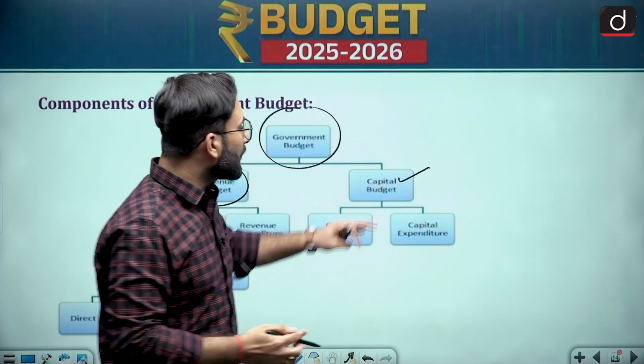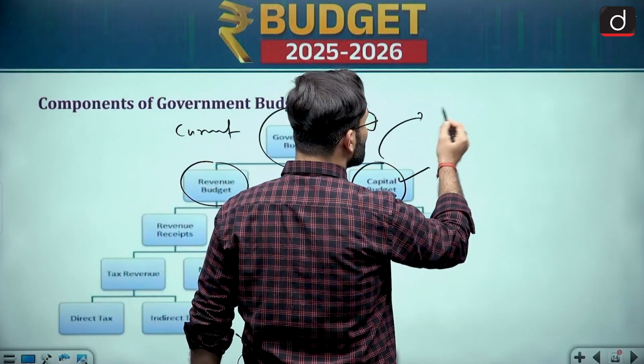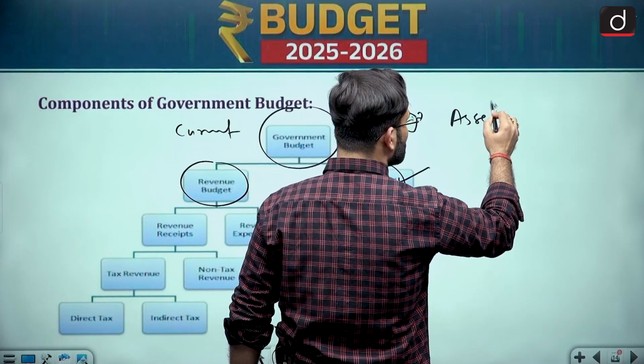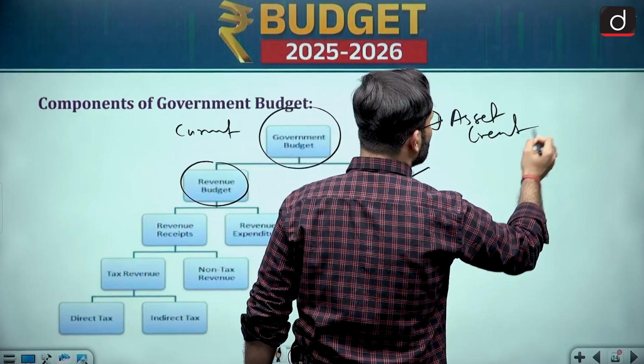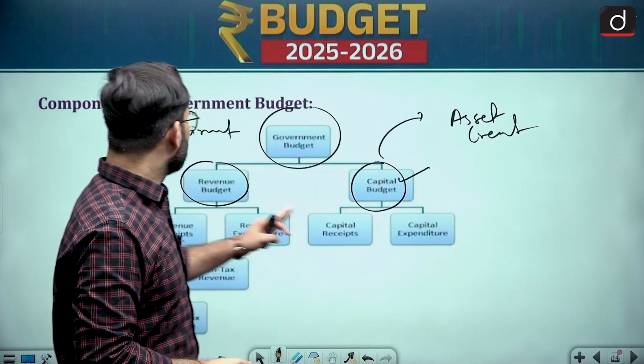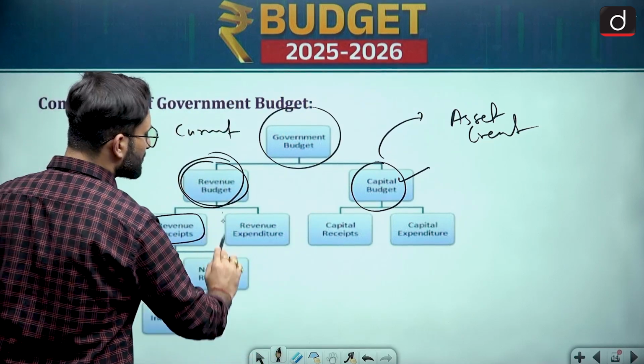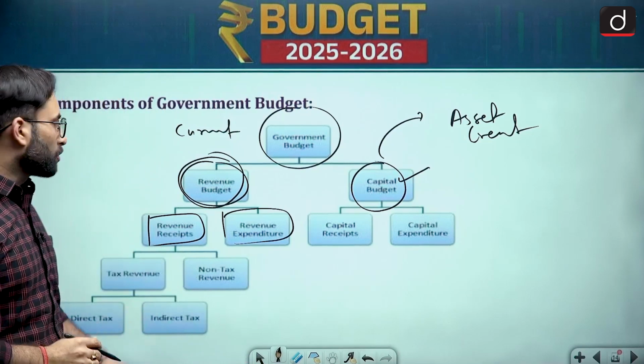Okay, so the capital budget will have a sway on the asset creation, and the liabilities, etc. So that is there. Now when we are talking about the revenue budget, it is basically revenue receipts as well as the revenue expenditure. Okay, so that is there.